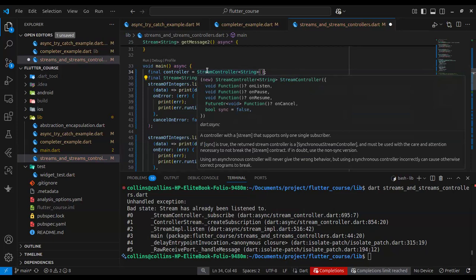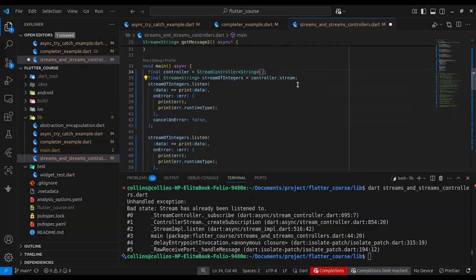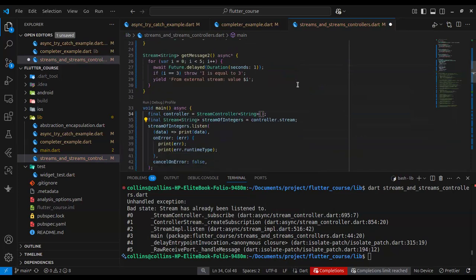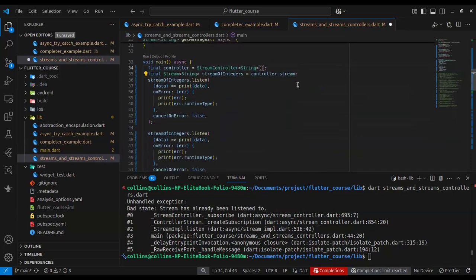So if it's a stream controller you are using, you have to declare the stream controller as a broadcast. But if it's a normal stream that you are using, you have to, first of all, get the stream, then call a method dot asBroadcastStream on it.